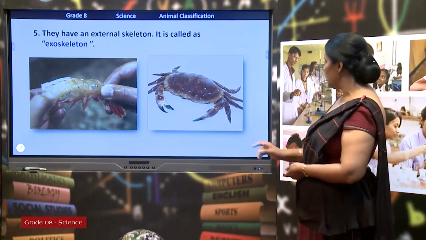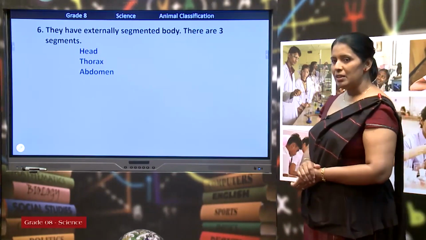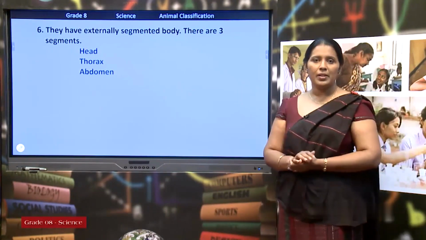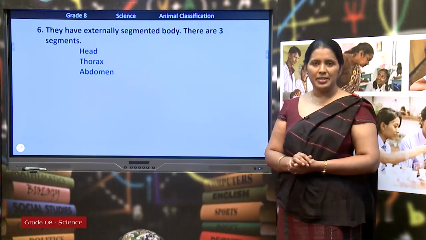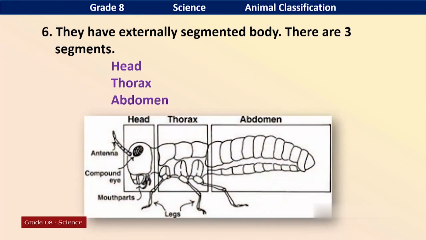Okay, we'll move to another feature of Arthropoda. Normally, we can see 3 tagmas in the body. What are these 3 tagmas? Head, thorax and abdomen. Every arthropod has these 3 tagmas: head, thorax and abdomen. Sometimes some of these tagmas are not prominent, but all have these 3 tagmas.